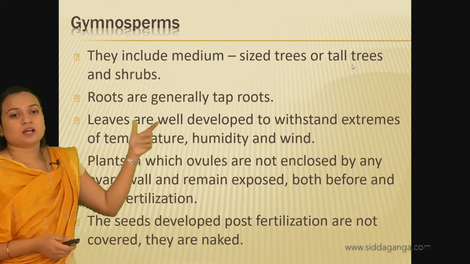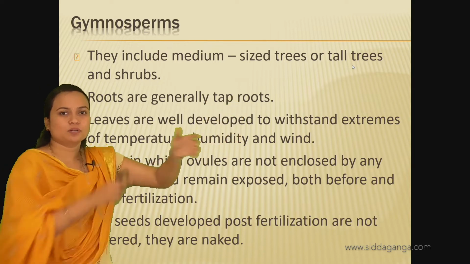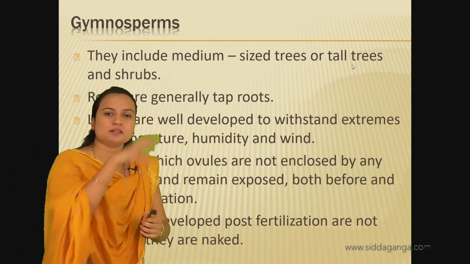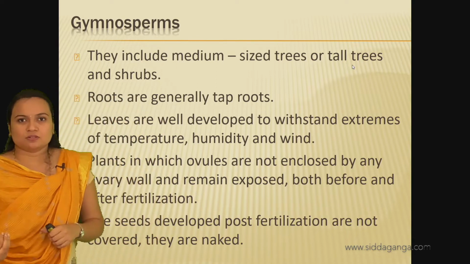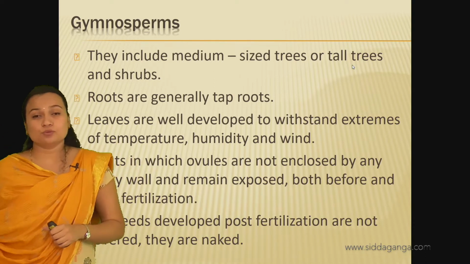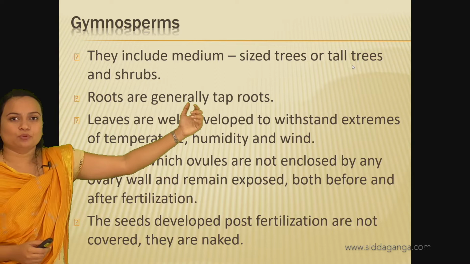So the roots are generally tap roots. I think you all know about the tap root. The primary root will be present, and from that primary root further roots will be branched. The secondary and tertiary roots will be formed from the primary root, that is the tap root, right?